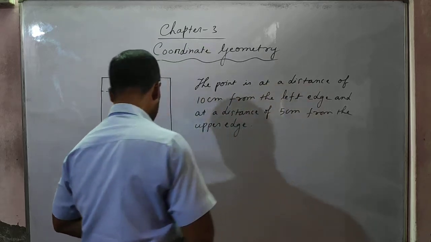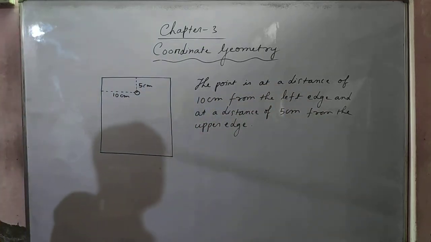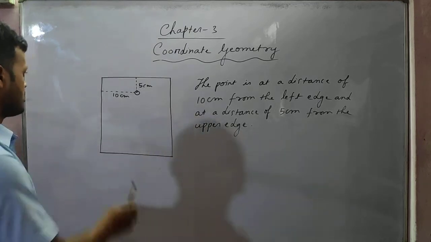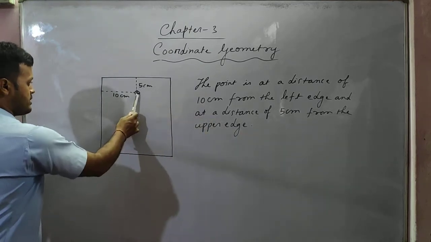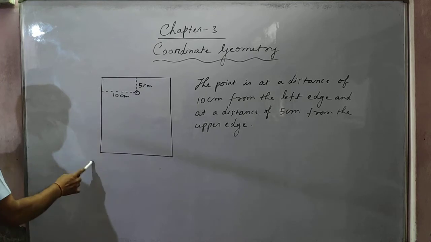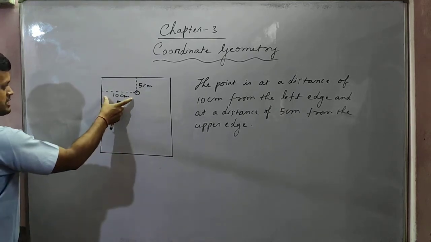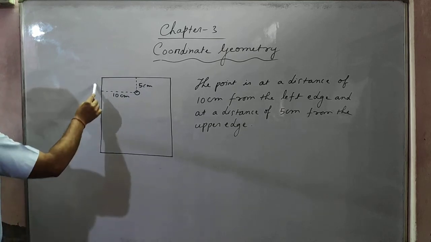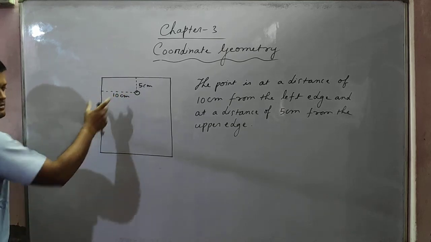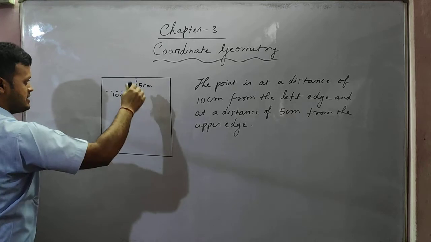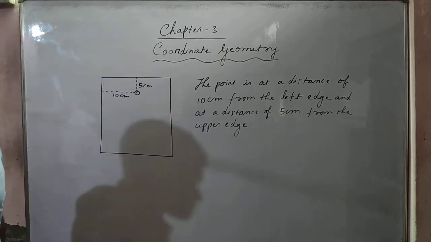So once again you see, two things are always required to locate a point on the piece of paper. From the left edge, this point is 10 centimeter away, and from the upper edge, this point is 5 centimeter away, isn't it?